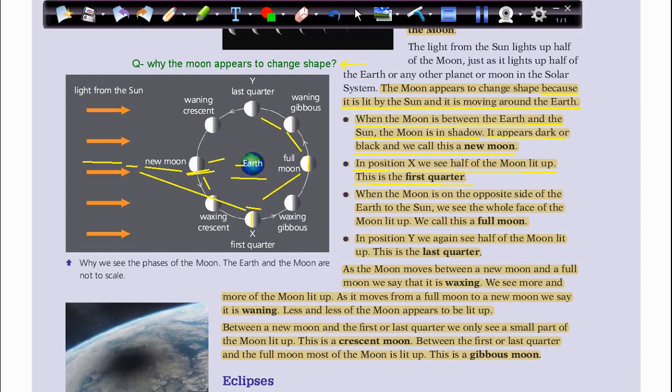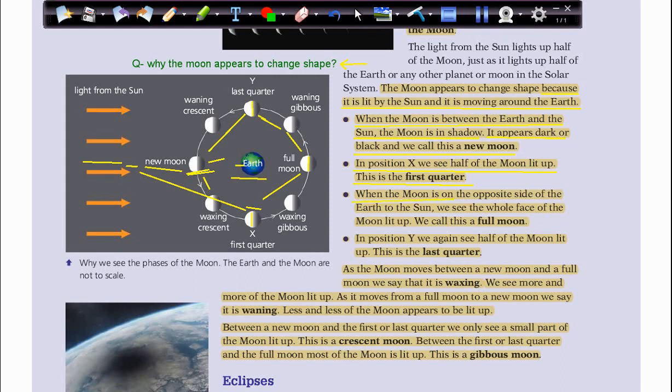But before this, we can see the last quarter, which is the opposite of the first quarter. We can see the darkness and half of it in the light, so we call it the last quarter. And then it will get smaller or get in the dark again, so we can see another new moon at the beginning of the month.